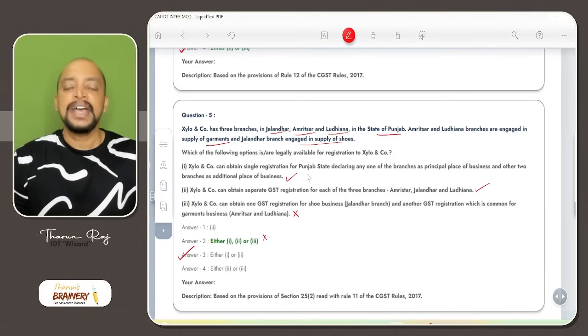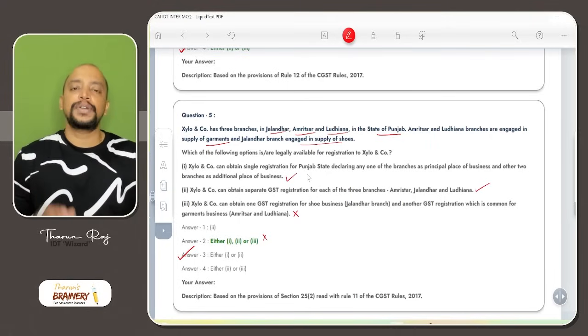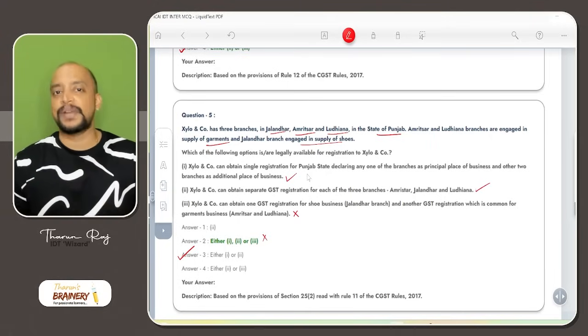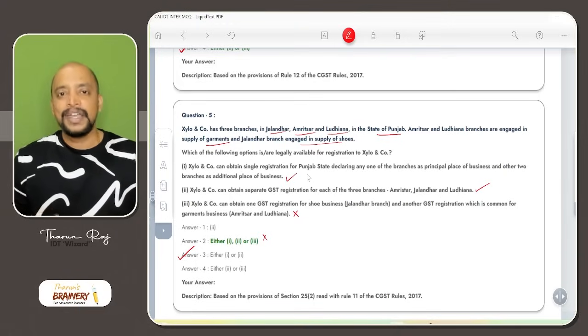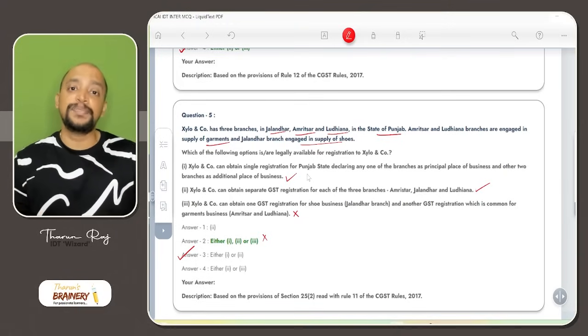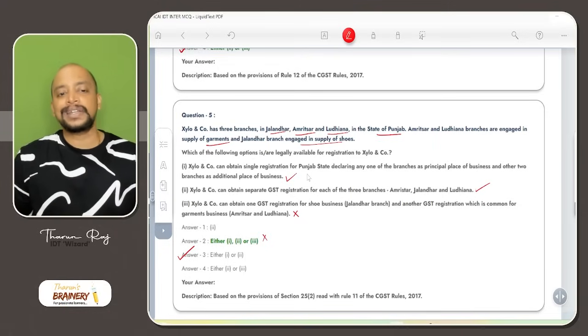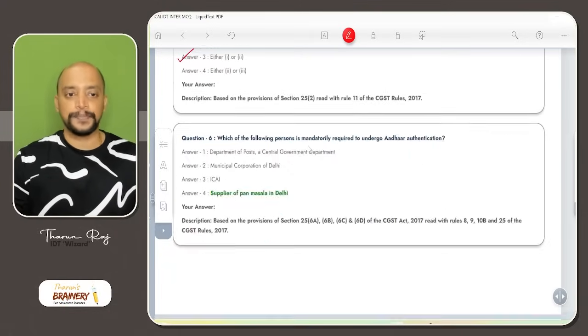I'll tell you why. We don't have registration for different business verticals now. So you can go for a single registration or a separate registration with respect to each place of business. It's not like I can go for registration based on different businesses. That option is not there. So here they have given all the 3, but only either 1 or 2 is the correct answer.